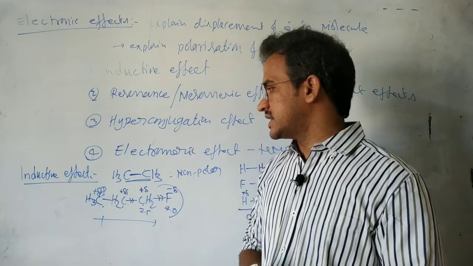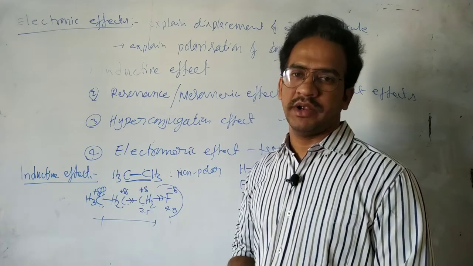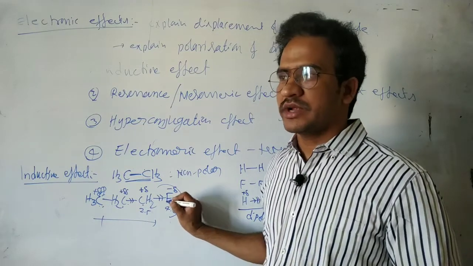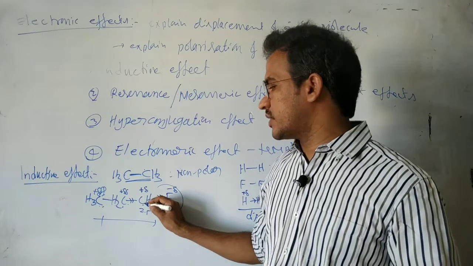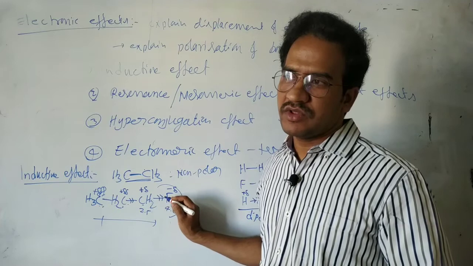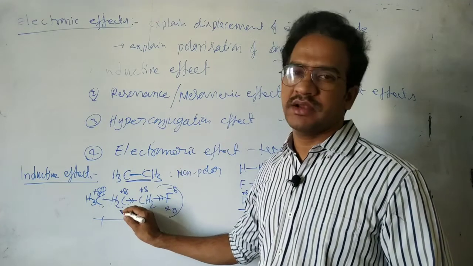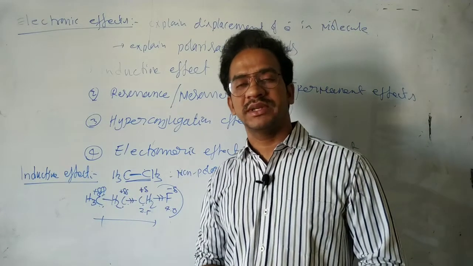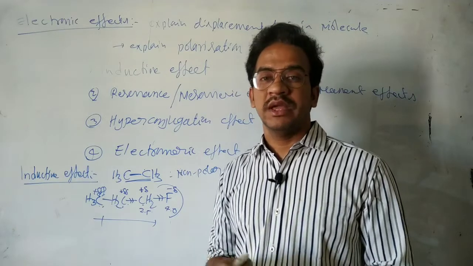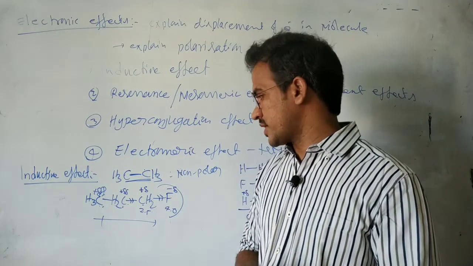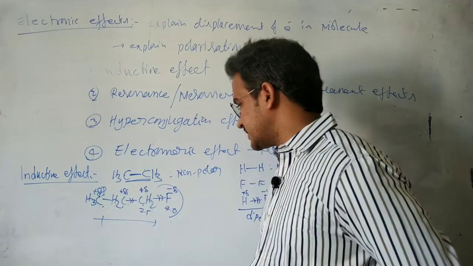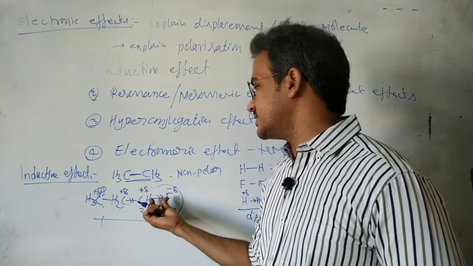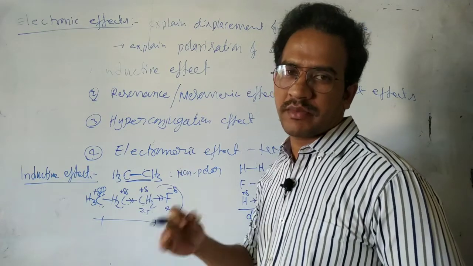Now in this case, the inductive effect is distance dependent. Fluorine is more electronegative and withdraws electrons. That electron withdrawing nature is maximum on the attached carbon, less on the second carbon, and very little on the third carbon. After 3-4 carbon atoms, the inductive effect, that means the withdrawing nature, is negligible. This inductive effect is a permanent effect, because this polarization can always be seen in the molecule.